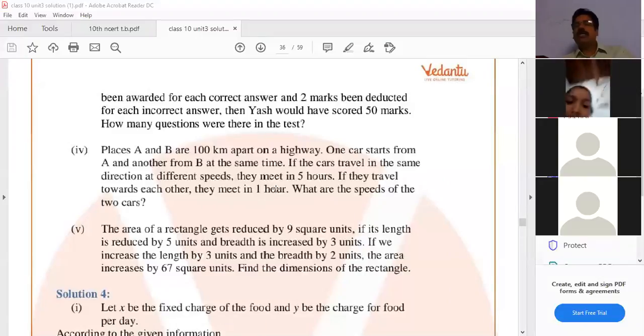Sirish and Nikita are sitting together. Okay, good, good. Sirish and Nikita. Okay, next. See here.